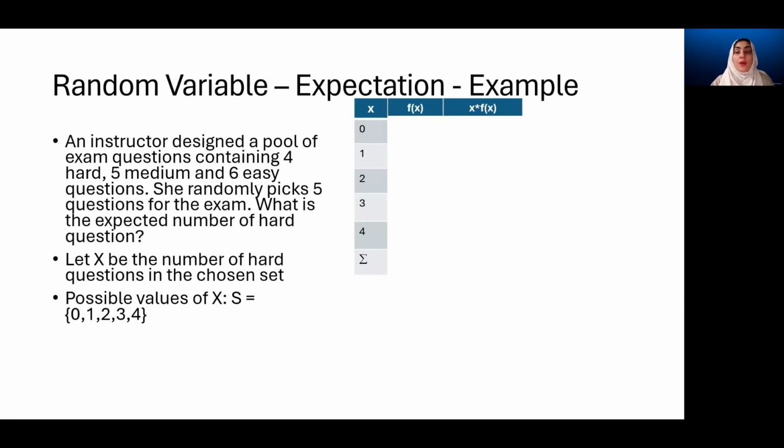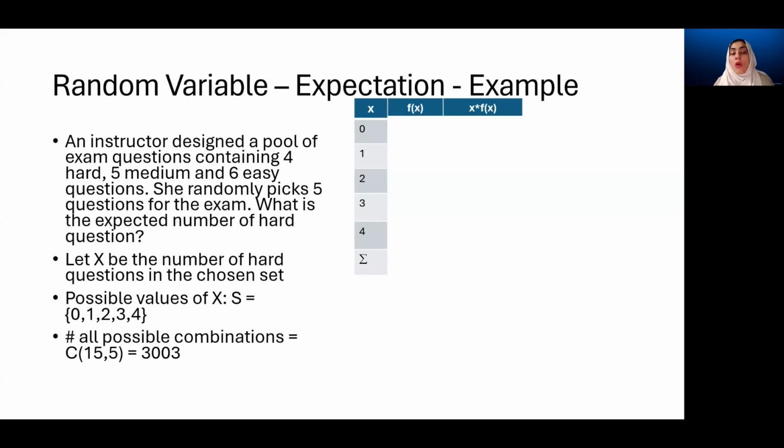Then we compute the frequencies. The frequencies are not directly given in the data, but we can compute those. We know that the pool contains 4 plus 5 plus 6 questions, and we also know the counts of each category of question. So we can compute the probabilities of these values. If you look at all the possible combinations of 5 questions that the teacher can extract from the pool, it is by choosing 5 from 15 through the combination formula. And we get it as 3003.